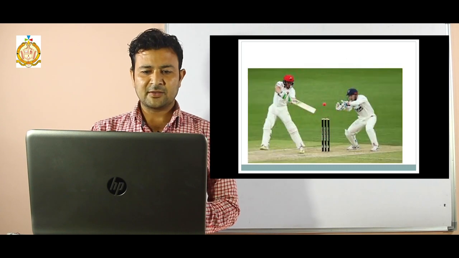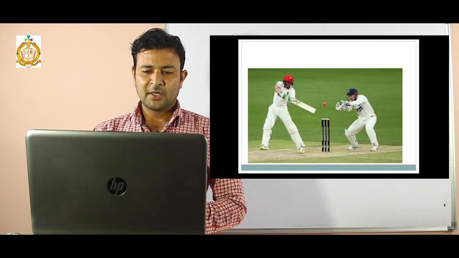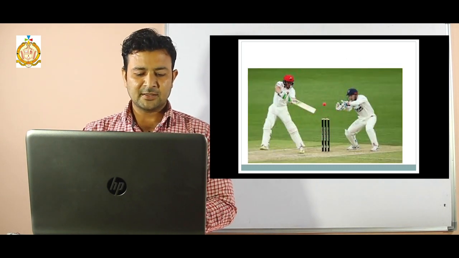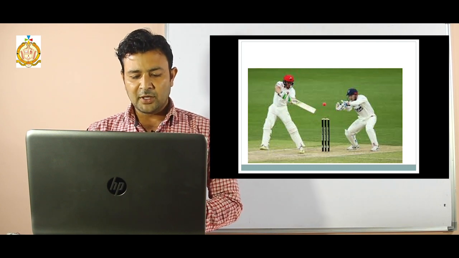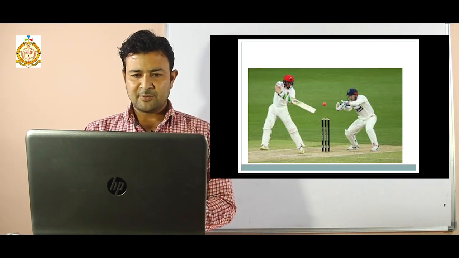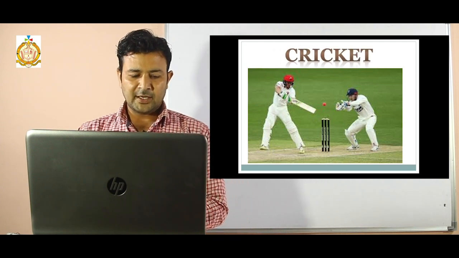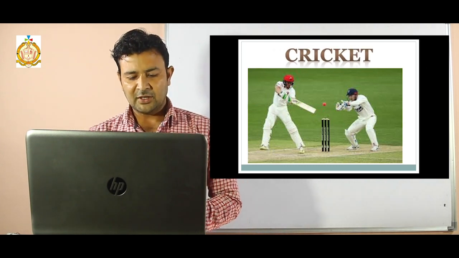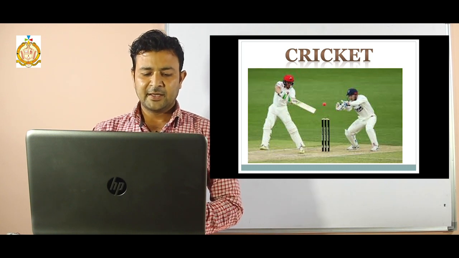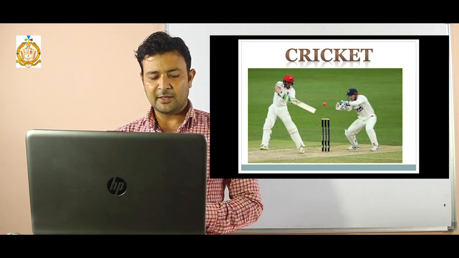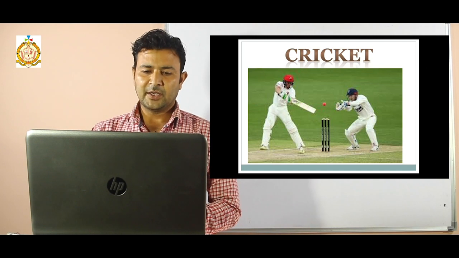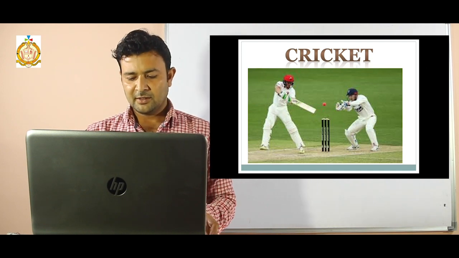You have to recognize the name of this game. You can look, this red ball is there and the players are playing with the wooden cricket bat. So what is the name of this game? Cricket. Again I am repeating, this ball is heavy, the outer part is leather, it is hit with a wooden cricket bat. It is also in red and white color.